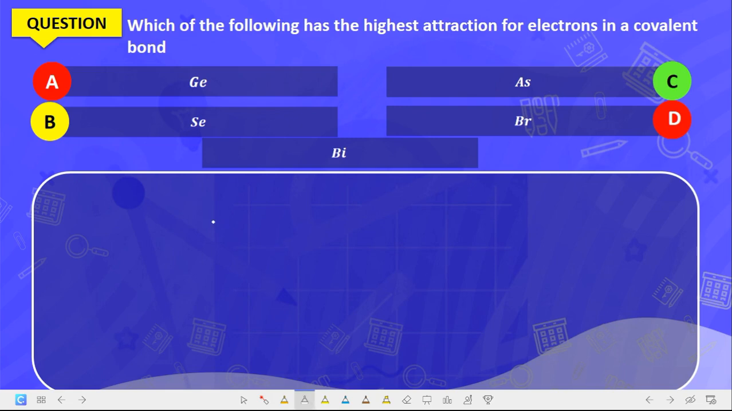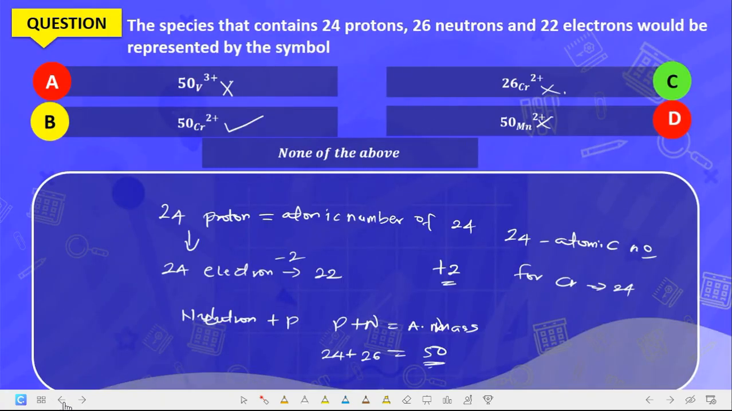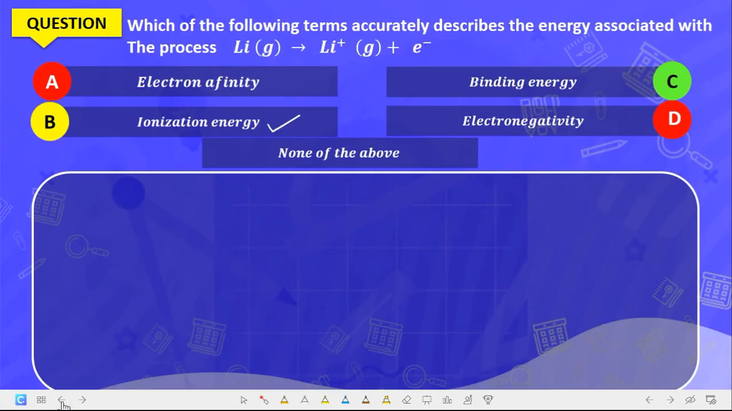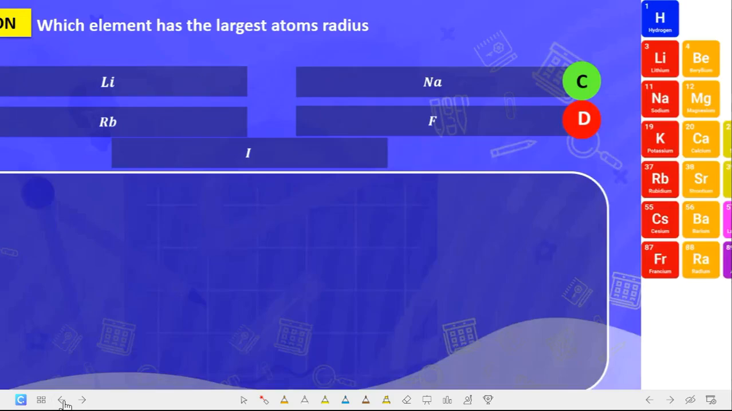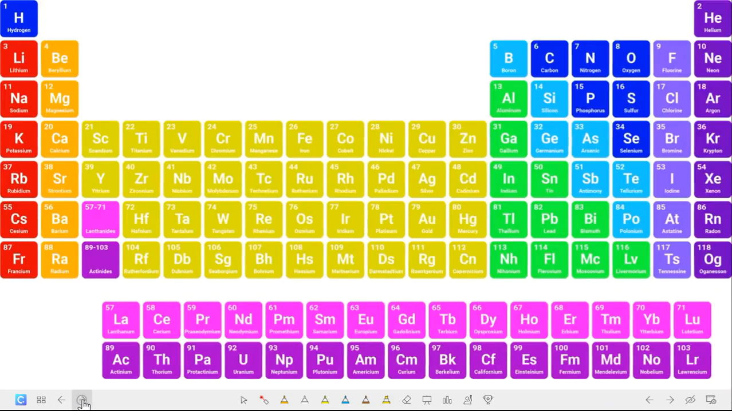Now we have a list of elements here. Which of the following have the highest attraction for electrons in a covalent bond? Of course, we know that, if you look at their group numbers, this is group 4, group 6, group 5, group 5. Bromine is in group 7. This one has the highest attraction because it has the highest electronegativity. Hence, that is the correct answer to that question. Okay, I think we've answered all these. Okay, let's continue.